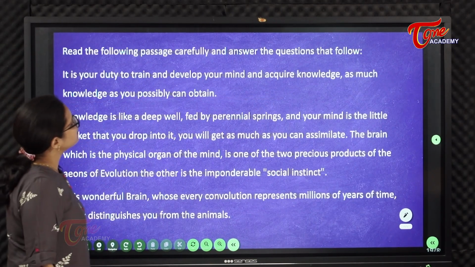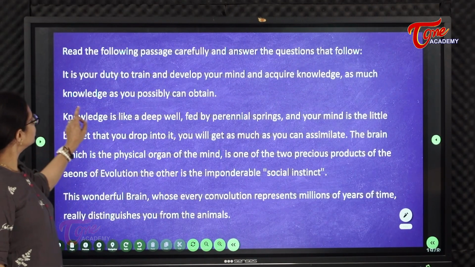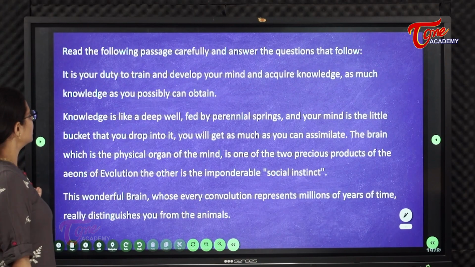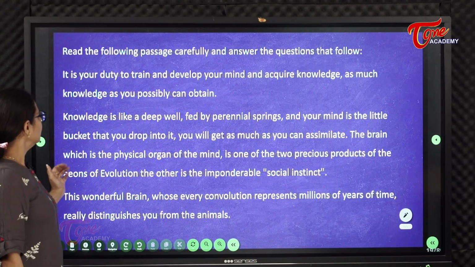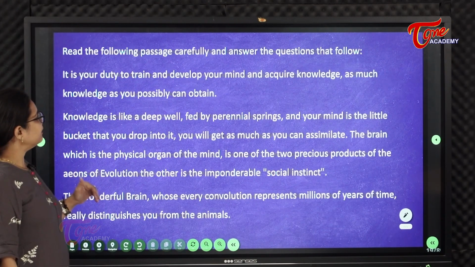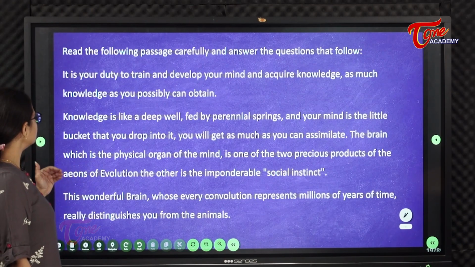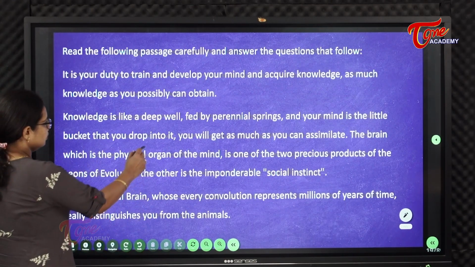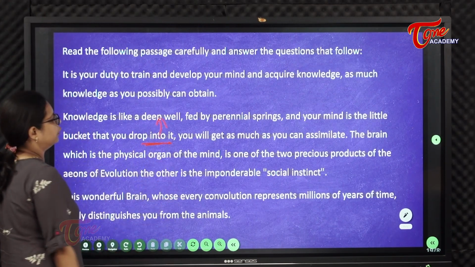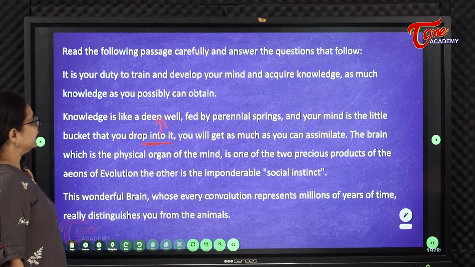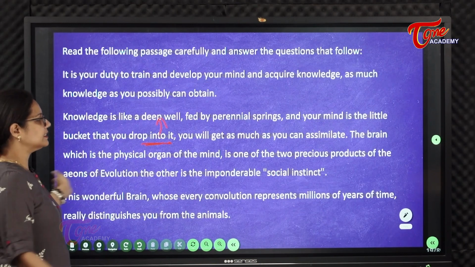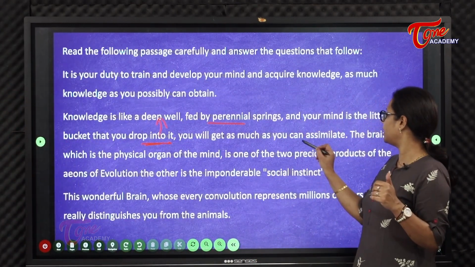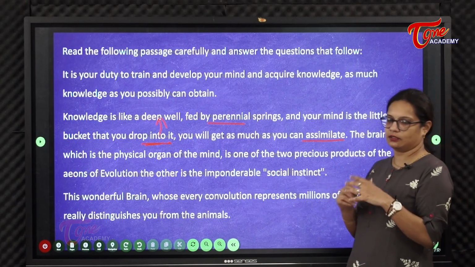Read the following passage and answer the questions that follow. It is your duty to train and develop your mind to acquire knowledge, as much knowledge as you possibly can obtain. Knowledge is like a deep well fed by perennial springs, and your mind is a little bucket that you drop into it. You will get as much as you can assimilate. Perennial means ever flowing, assimilate means collect.